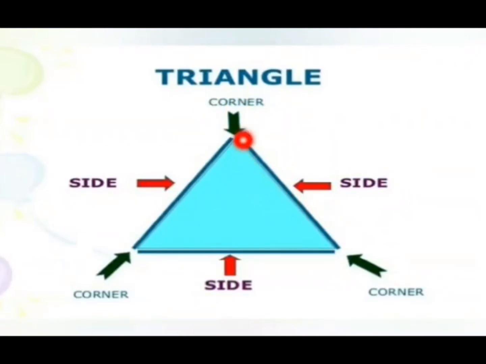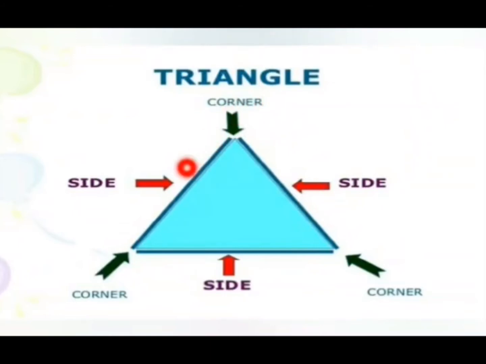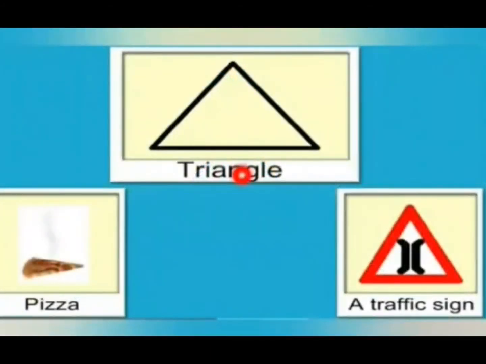A triangle has 1, 2, 3. 3 sides. And how many corners are there? 1, 2 and 3. 3 corners are there. So, a triangle has 3 sides and 3 corners. Here, these are the examples of triangle.